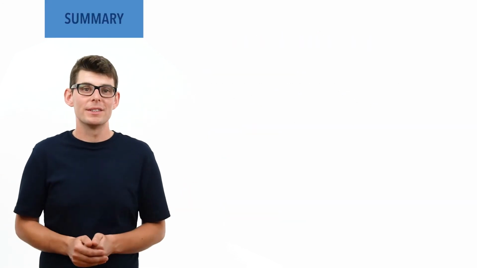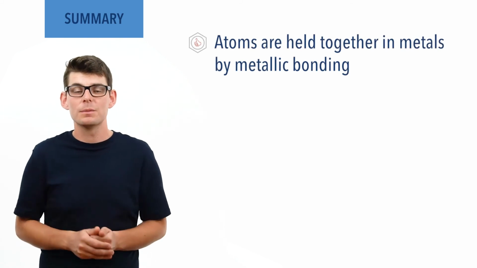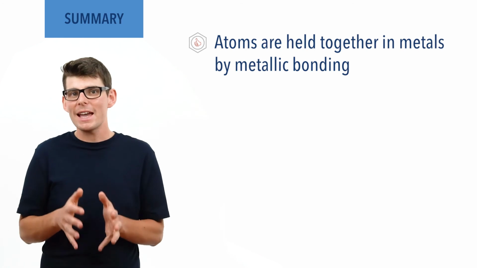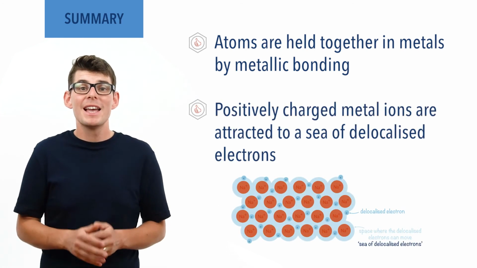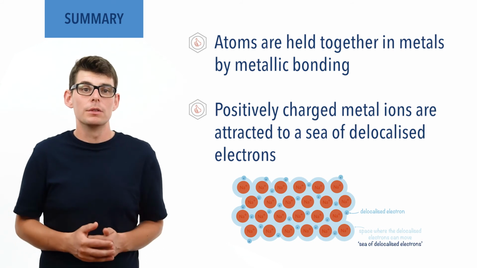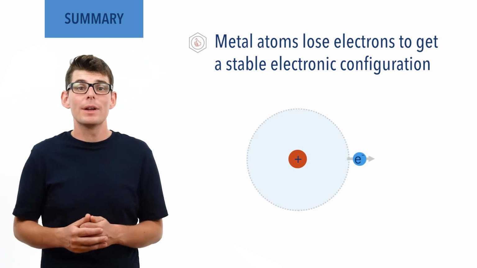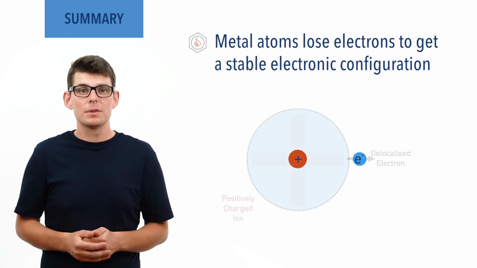So, to summarize, metal atoms, or more specifically ions of the metal atoms, are held together in a solid by metallic bonding: electrostatic forces of attraction between positively charged metal ions and a sea of delocalized electrons. Metal atoms lose electrons to get a more stable electronic configuration and form positively charged ions as a result.